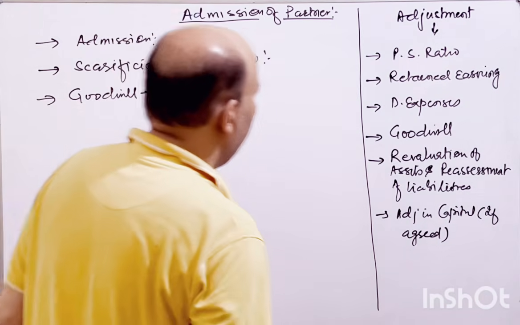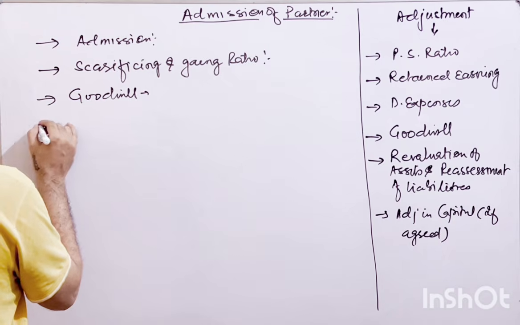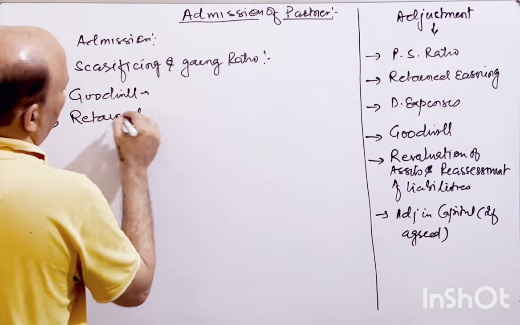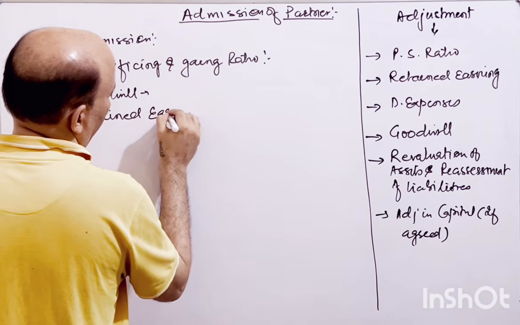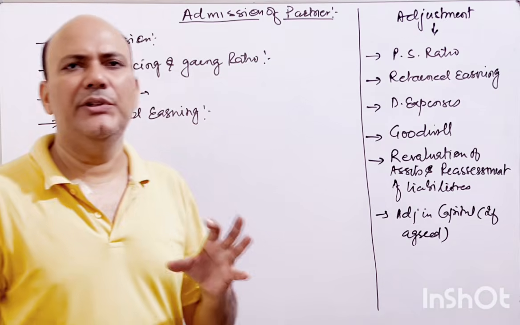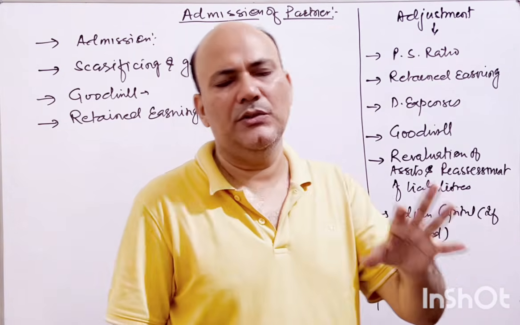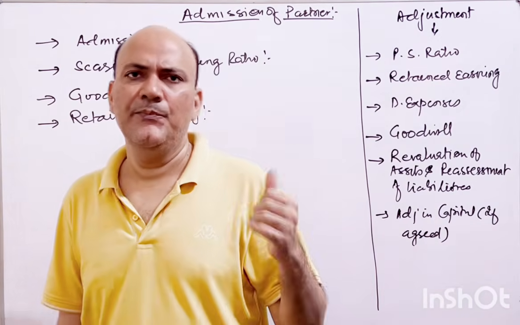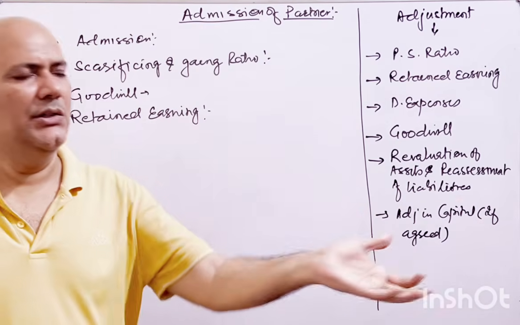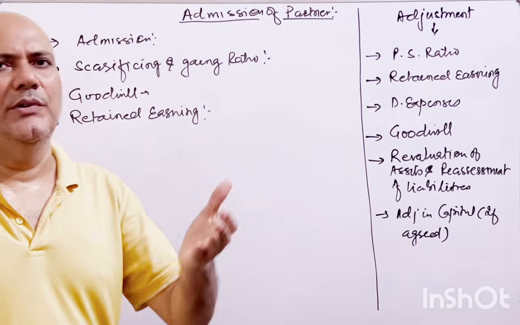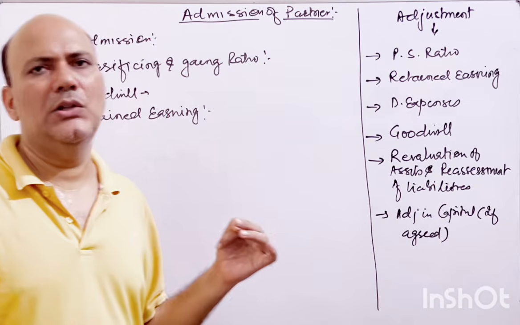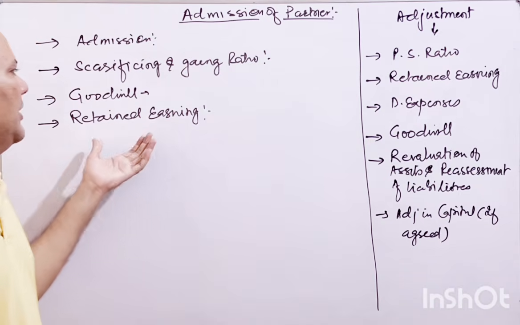Then there are certain kinds of retained earnings, or accumulated profit. Retained earnings are the earnings which have been retained rather than distributed to the partners. You have profit during the year or the last few years, but you are not distributing the whole amount to the partners. Rather, you are keeping that in the books of account as general reserve, profit surplus in profit and loss account, and any other reserves. So that is called accumulated profit or retained earning.